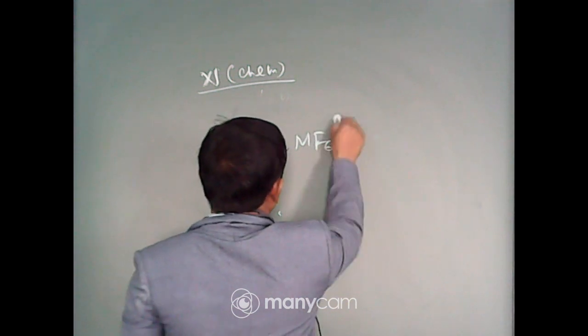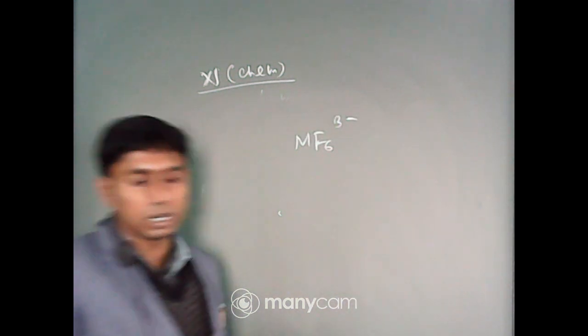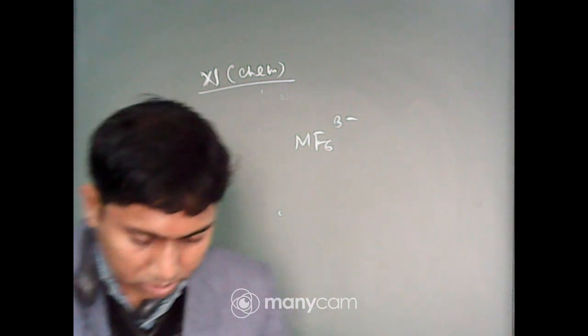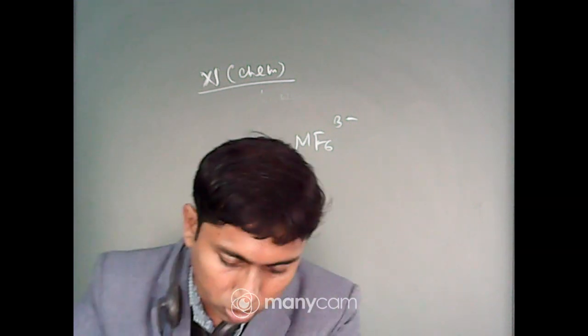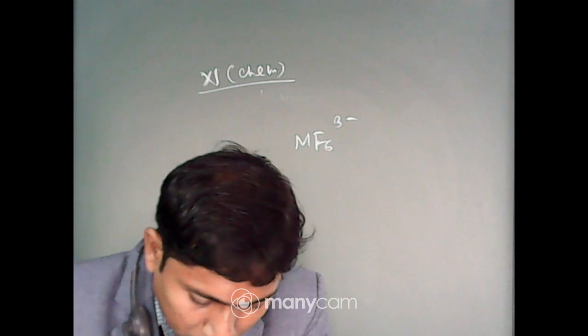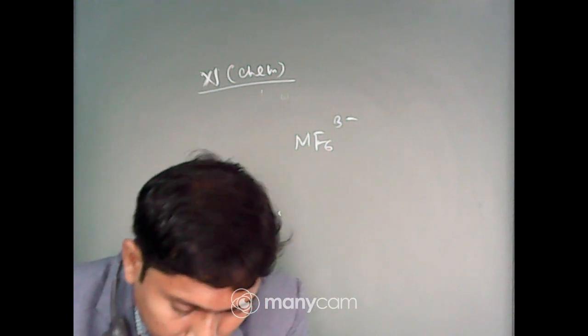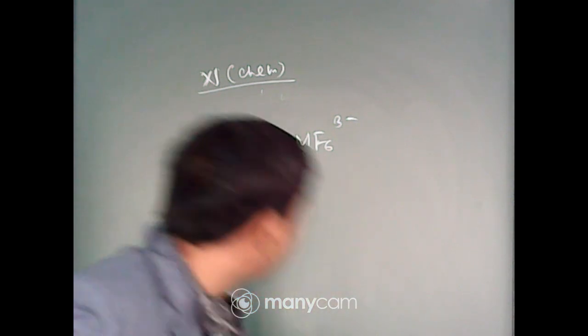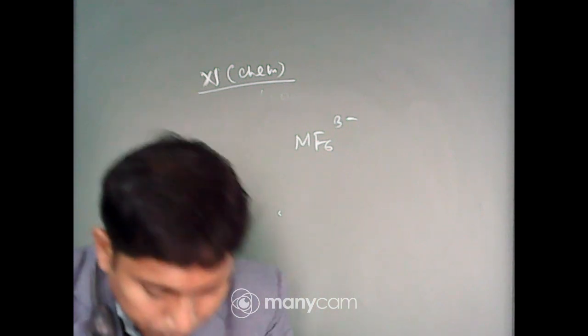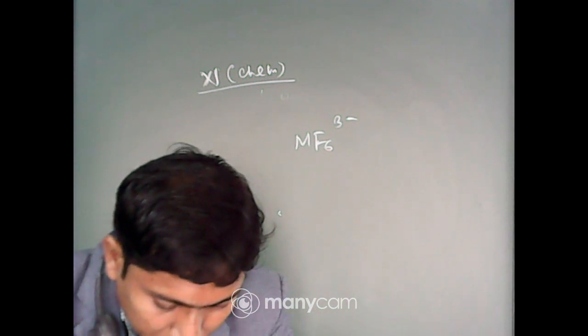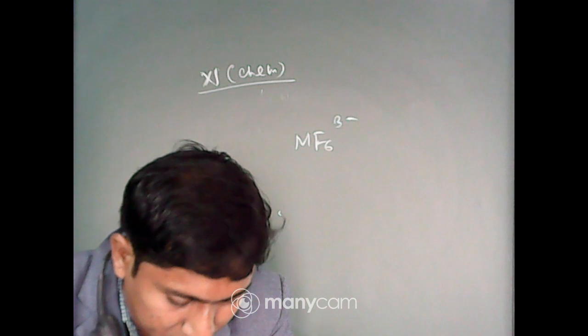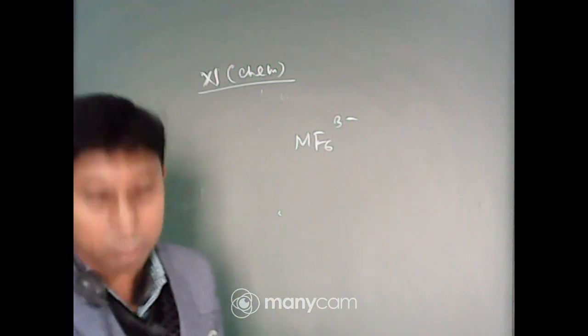MF6 3- is a general formula given. Here the central atom is assumed to be M.